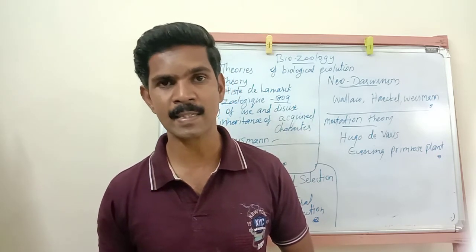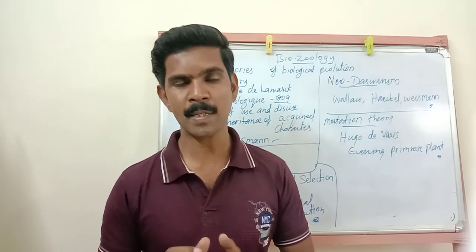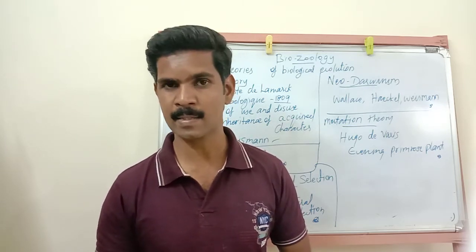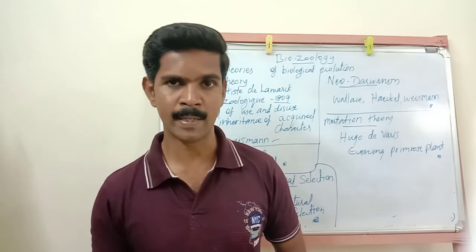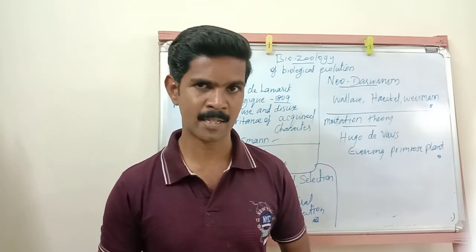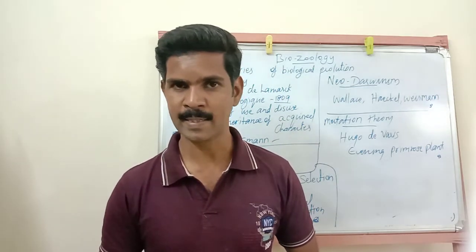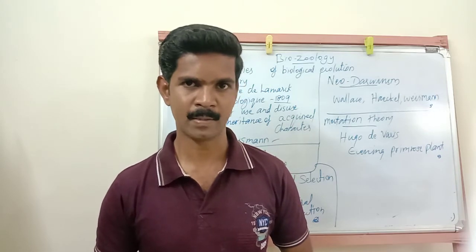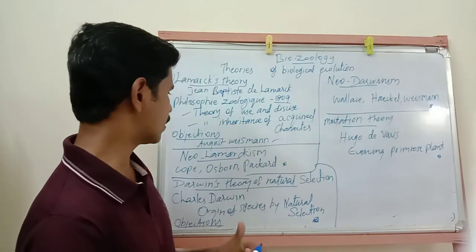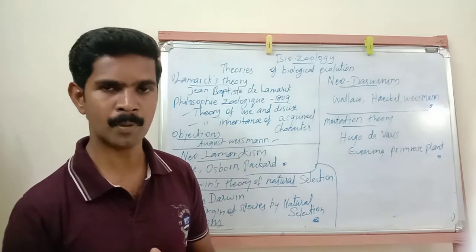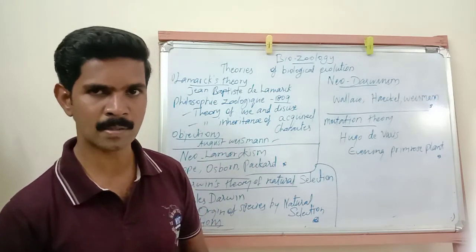Finally, they reach the sex cells. After reaching the sex cells, these secretions are automatically transmitted to the next generation. Understand? So once again, this neo-Lamarckism is a group of people who accepted and supported Lamarck's theory.